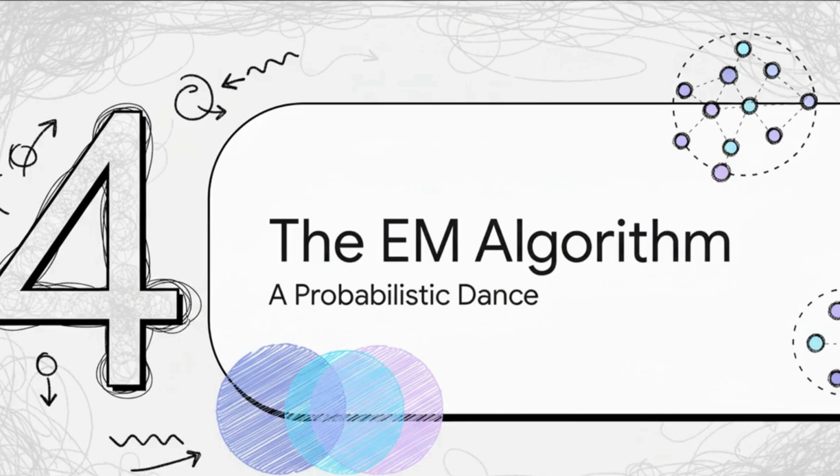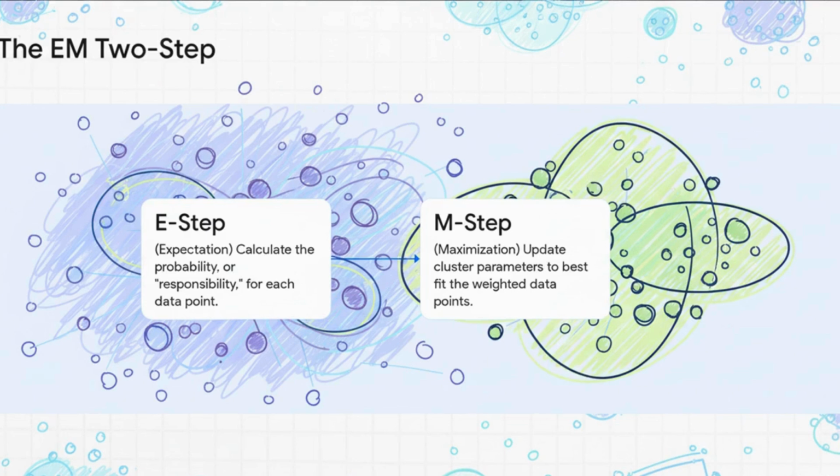And the tool that lets us do this amazing detective work is the hero of our story, the expectation maximization algorithm, or just EM for short. It performs a much more sophisticated dance, one that actually embraces the uncertainty of probabilities instead of demanding the certainty that k-means does. Now, just like k-means, EM has a two-step dance.